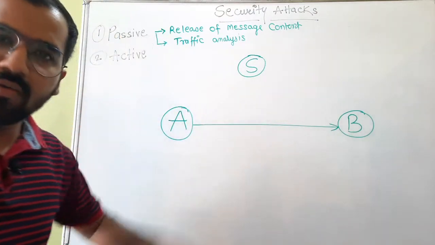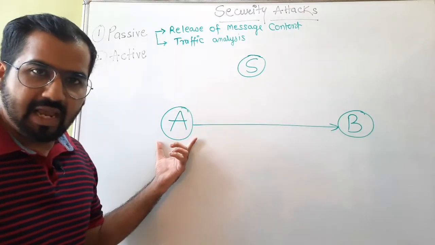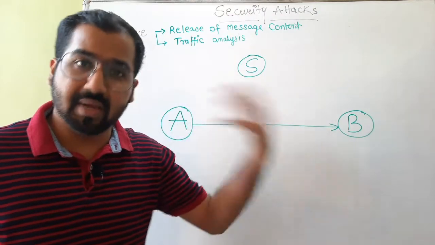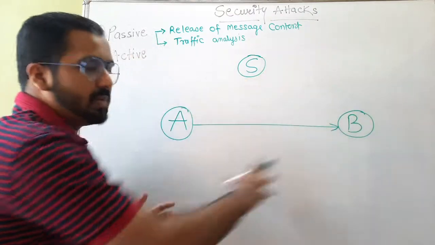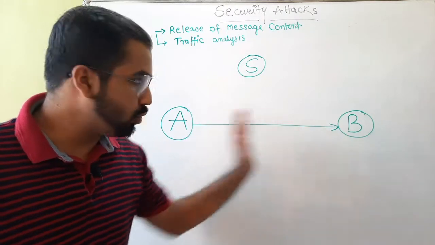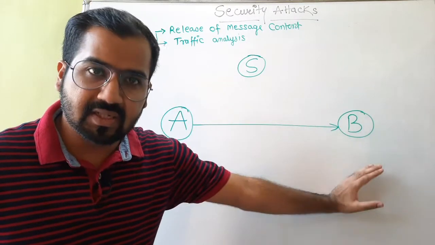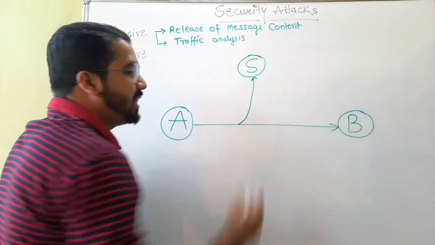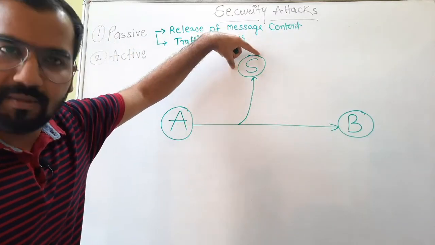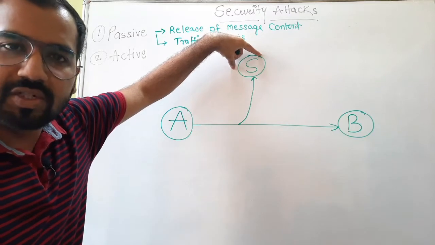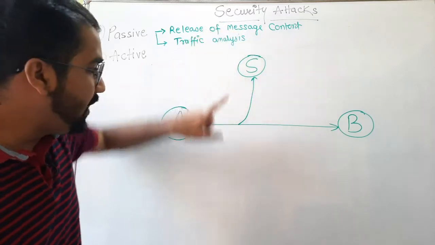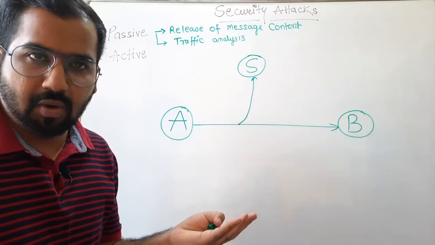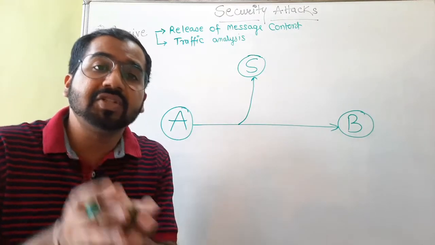How? That we will see now with the visualization. See, A is a sender, B is a receiver. And as you can see from the arrow, the sender is sending something to B, some data, some message. Throughout this communication, when some data packets, some messages are sent through this session, what happens? These data packets or messages are taken by S. Now S is an attacker. Let's say it is S, he or she would have some name. So that attacker S will try to get those data packets, that respective message or data, and try to read it, and hence confidentiality is lost.